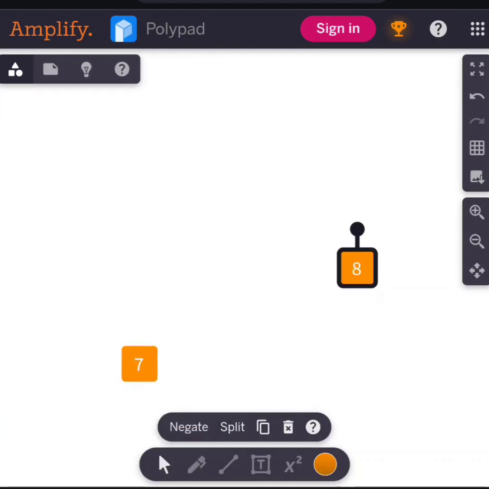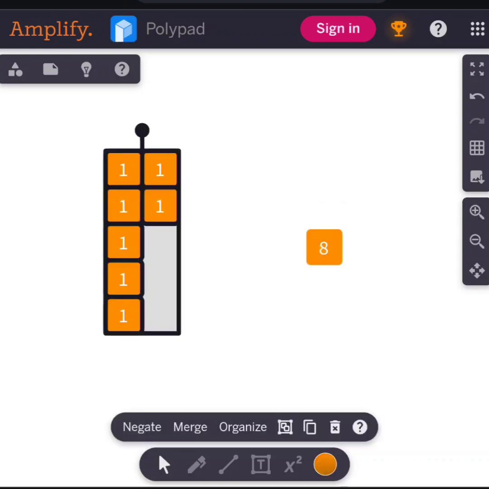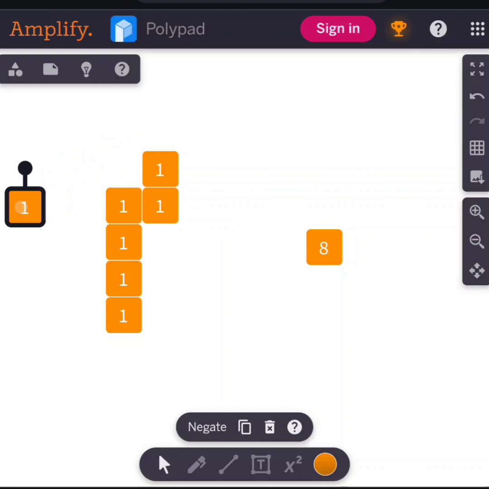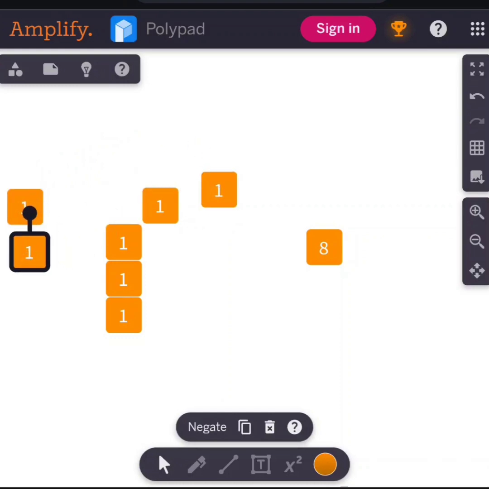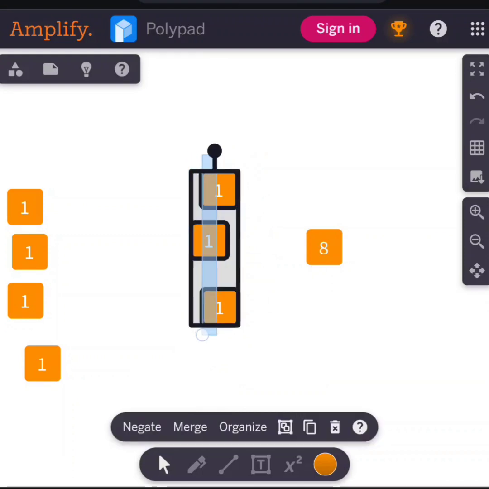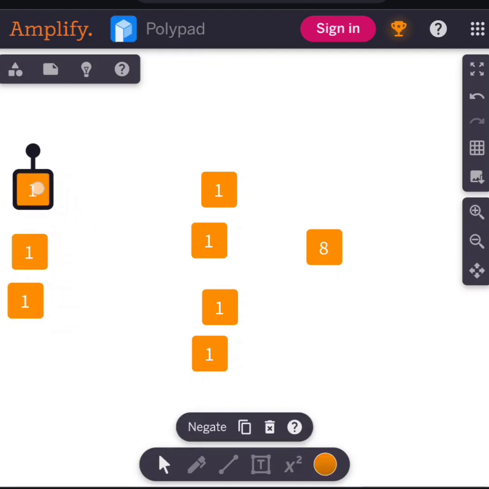I remove the tiles, and if I split this number 7 and divide it into two equal groups, one here, one here, one here, one here, one here, and one here, and this one, if I put it here, this group will be unequal, and if I put it here, this group will be unequal.